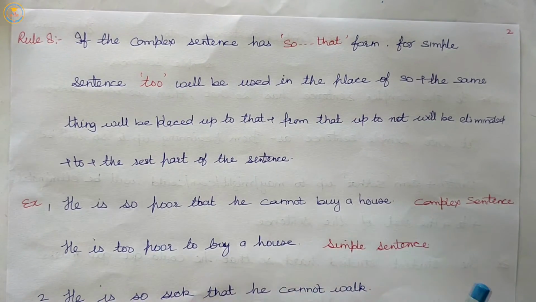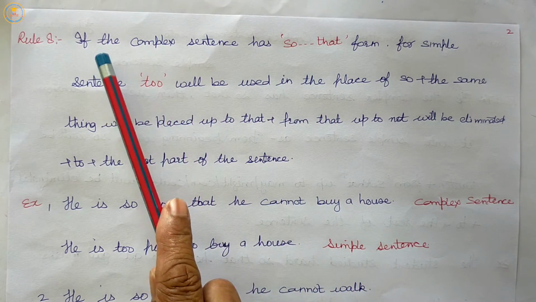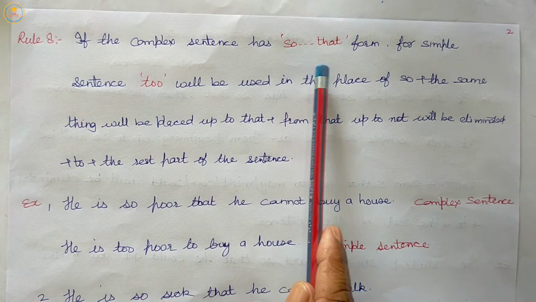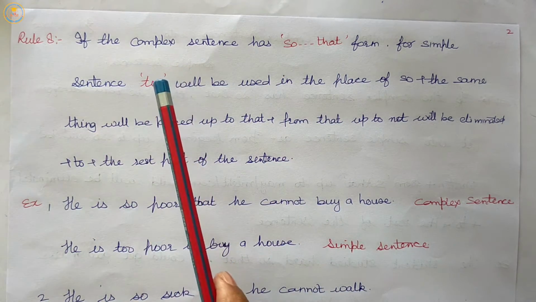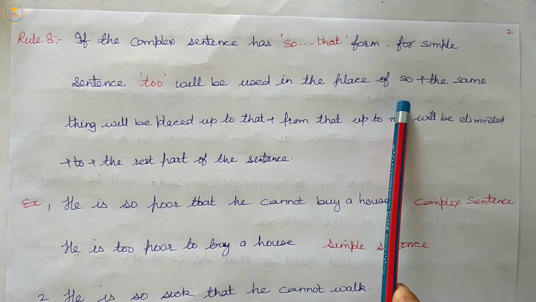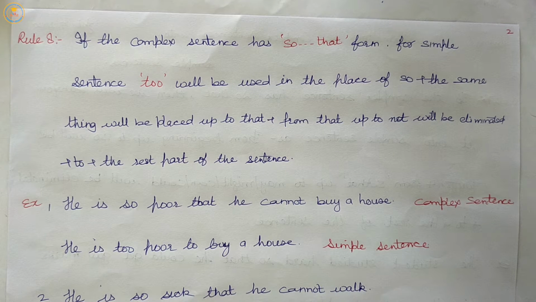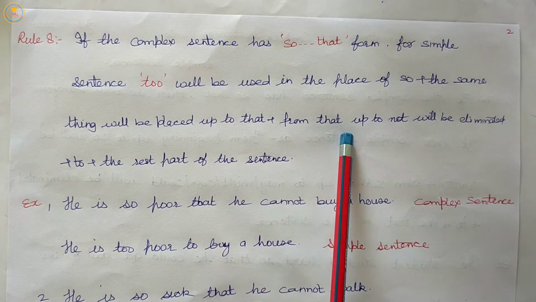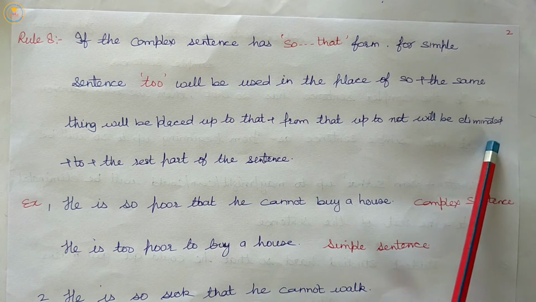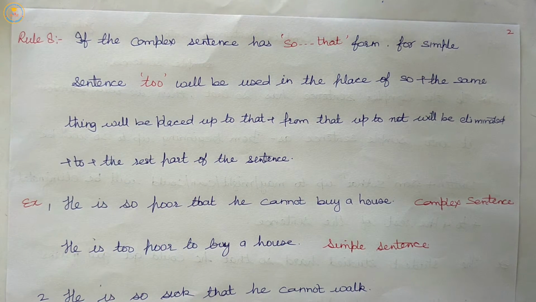Rule number 8. If the complex sentence has so that, listen carefully. For converting into simple, to will be used in place of so. To will be used in place of so, plus the same thing will be placed up to that, plus from that up to not will be eliminated, plus to plus the rest part of the sentence.